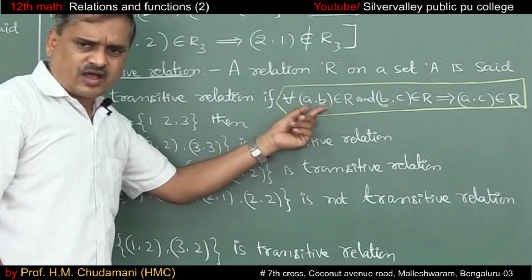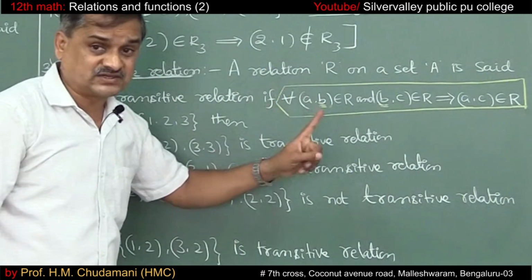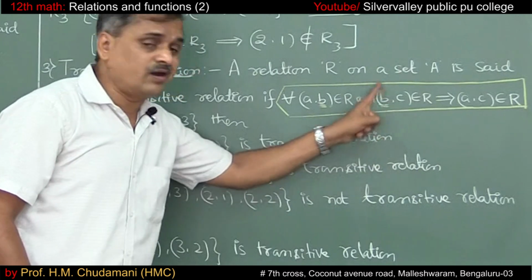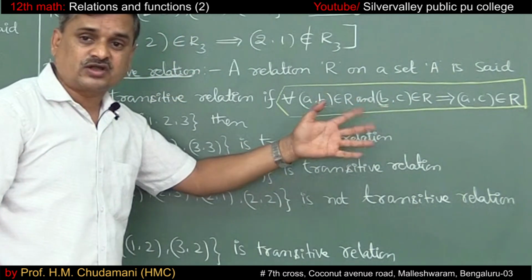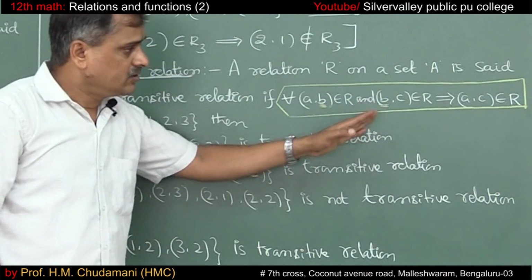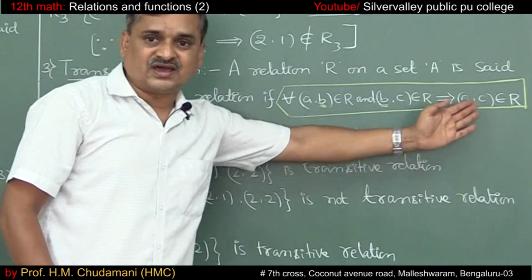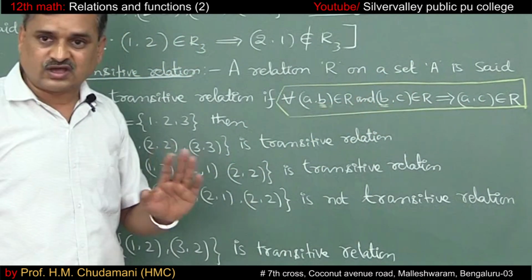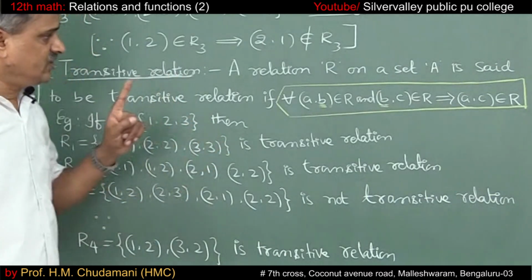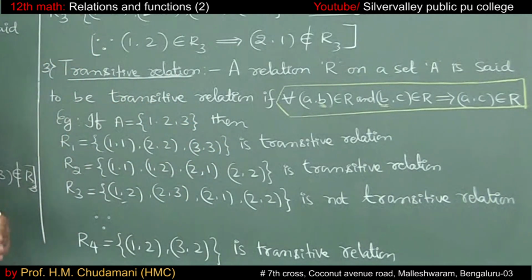Suppose A comma B belongs to the relation but the second order pair B comma C does not belong to the relation, then there is no question of thinking about whether A comma C belongs to the relation or not. So in such a case we consider it a transitive relation.